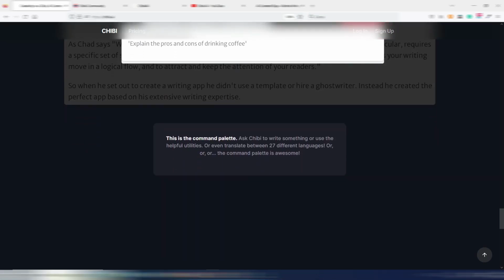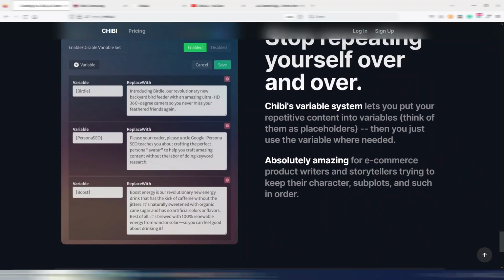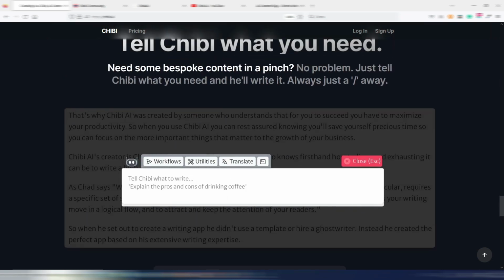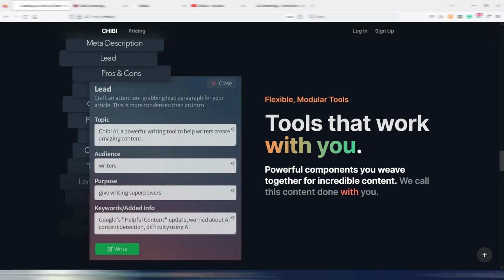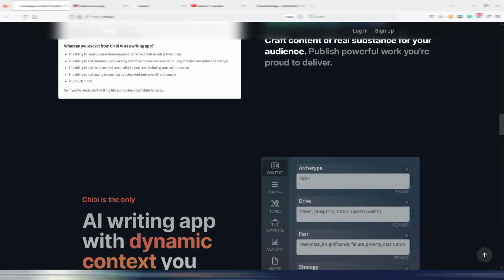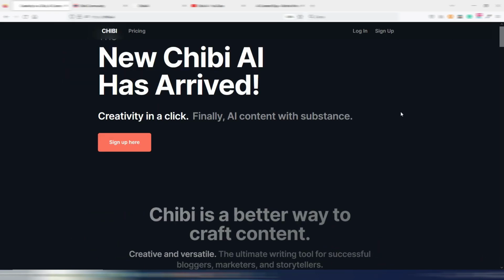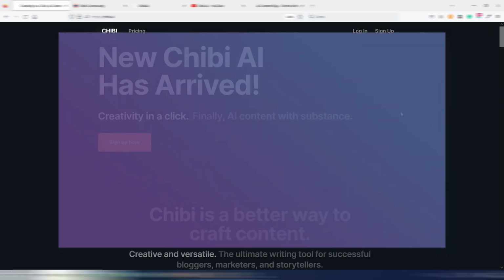Showing everything that Chibi can do is not something I can do really in a few minutes, so I will try to give you an overview, starting from the easiest way to use it, and then showing you some of the advanced features. Obviously, you can use chapters below this video if you want to skip some parts, but I highly suggest you to watch the entire video, grab a cup of coffee, because only in this way you can really understand what this AI writing tool can do for you.